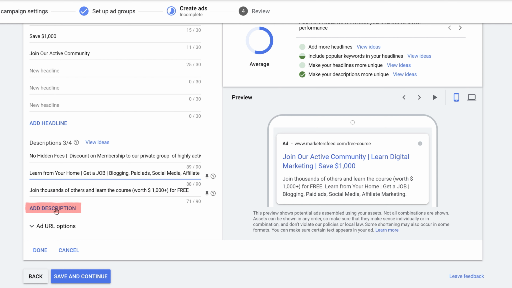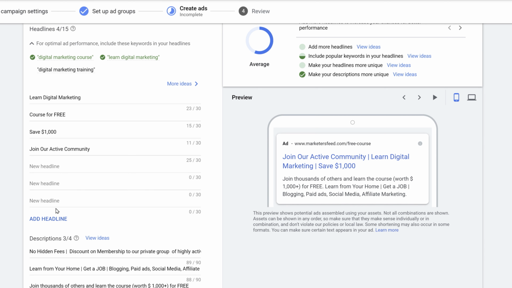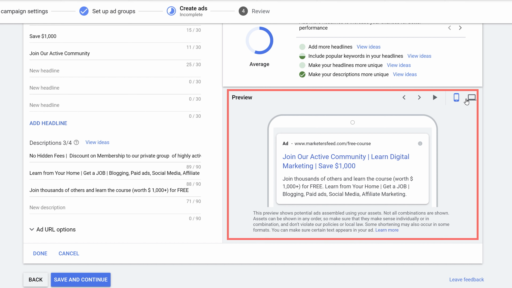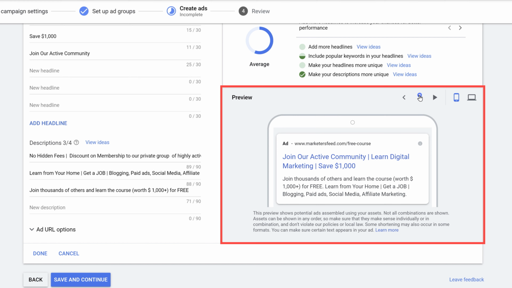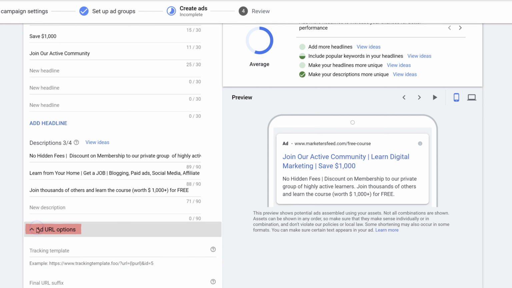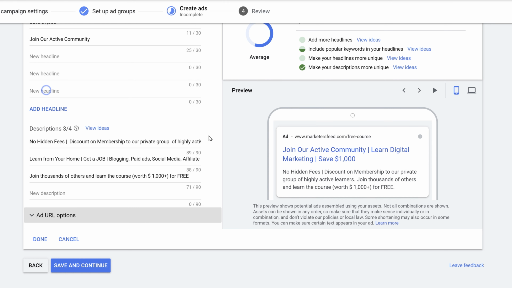So again, I have created multiple descriptions. You can add more descriptions if you want. As always, create multiple headlines. So if we have multiple headlines, multiple descriptions, we can also check the ad on the desktop and mobile. We can also see multiple variations of the ads, how these ads will look. You can also add multiple URL options. If you want to add some tracking suffix or ID, you can do that.